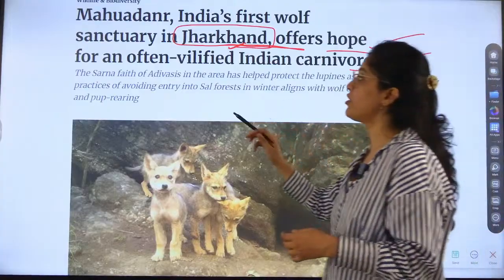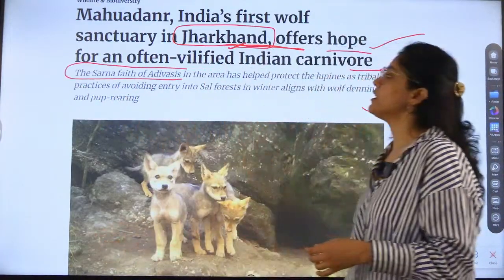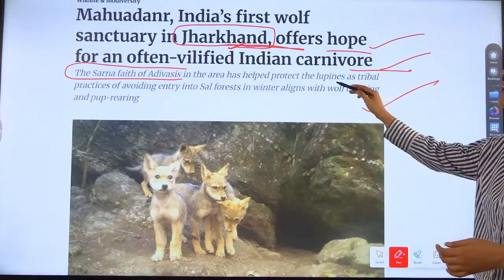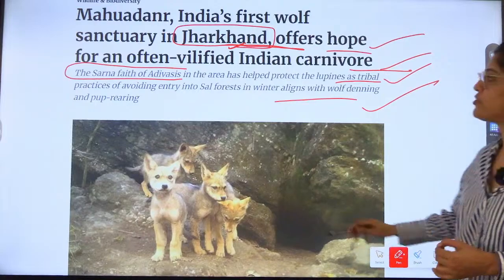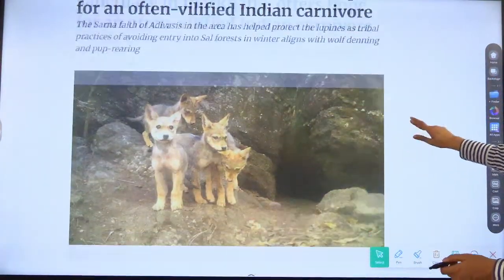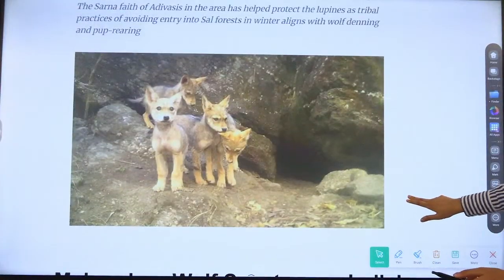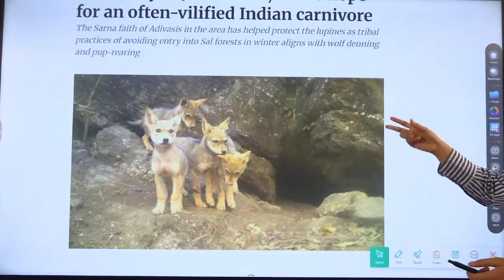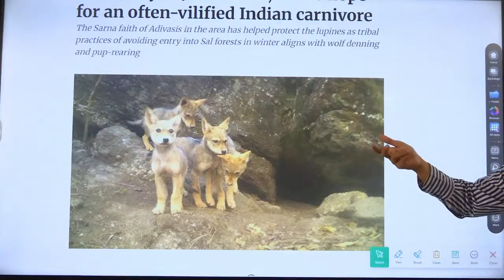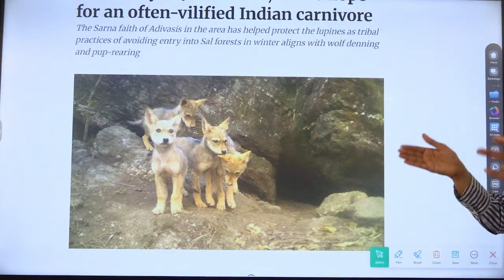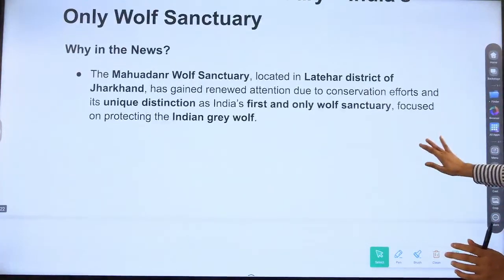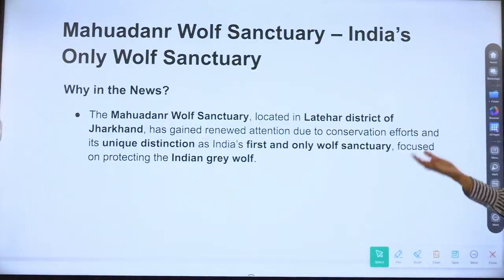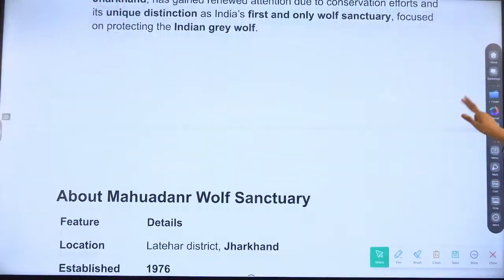The Sarna faith of Adivasis, see, the community. The Sarna faith of the Adivasis in the area has helped to protect the lupines, as tribal practices of avoiding entry into the Sal forest in winter align with the wolf's denning and pup rearing. So because of a practice that they are following, it is actually helping in conserving the wolves and protecting the babies. So we know that it is in Jharkhand. This is the first information: the first and only wolf sanctuary in India.